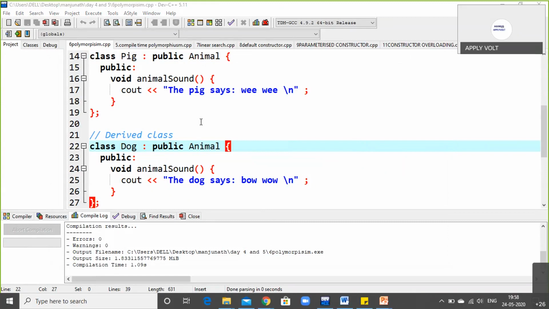Sir, is this compile time polymorphism or runtime polymorphism? No, this is just polymorphism. I have not started compile time polymorphism or runtime polymorphism. Just a basic example of polymorphism. Okay, sir. Next example I am going to take on compile time polymorphism.